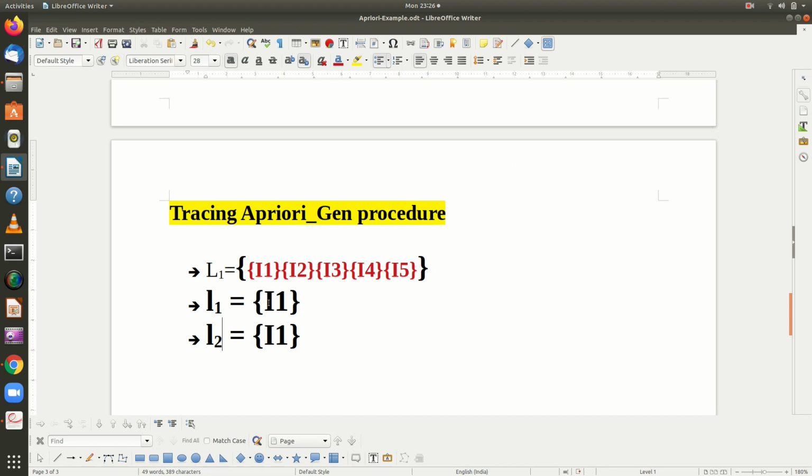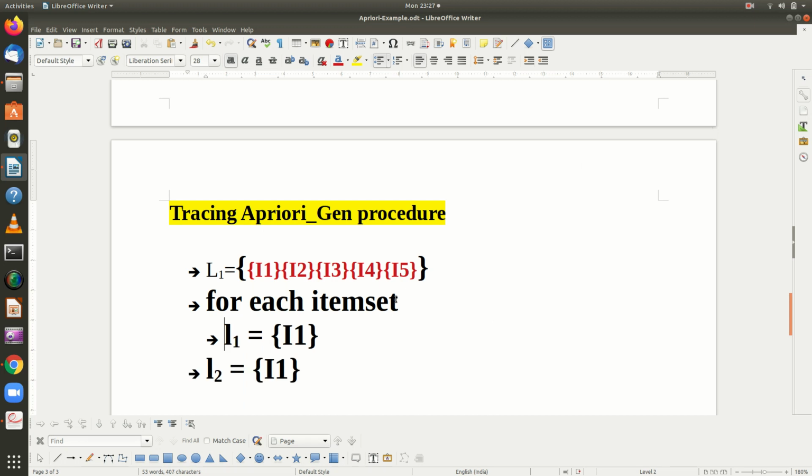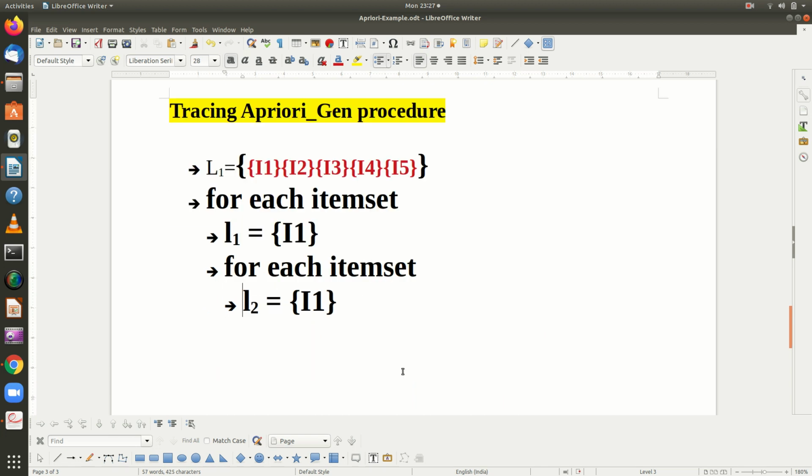So l1 will be this one, l2 will be this one. We start with for each item set, which will be denoted as l1. Again for each item set, which will be the inner loop, you denote as l2. So you take l1 as this, and again for each item set in L1, this becomes l2.